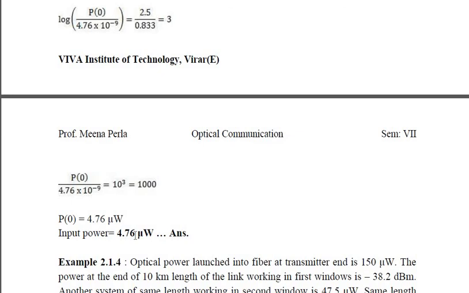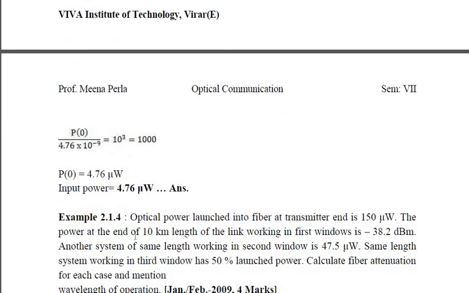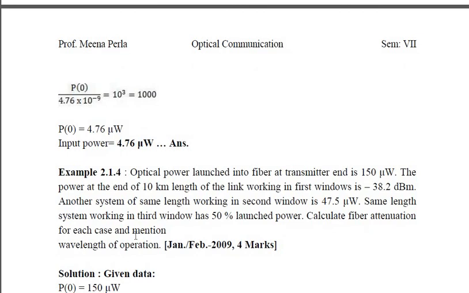The power at the end of the 10 km length of the link working in the first window is minus 38.2 dBm. Another system of the same length working in the second window is 47.5 microwatt. The same length system working in the third window has 50% launch power. Calculate the fiber attenuation for each case and mention the wavelength of separation.